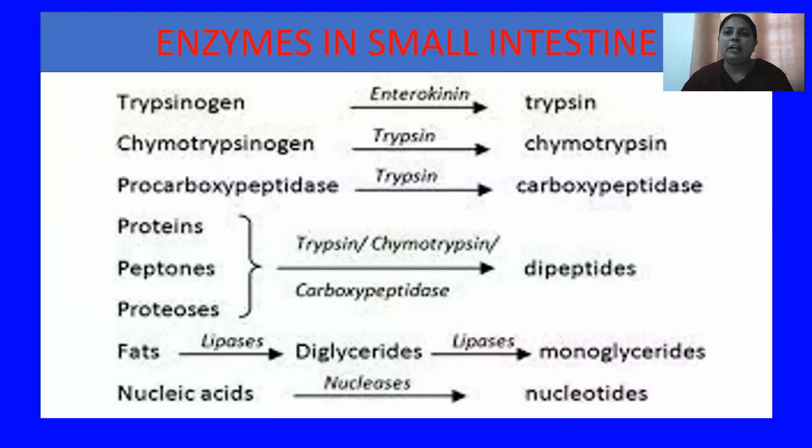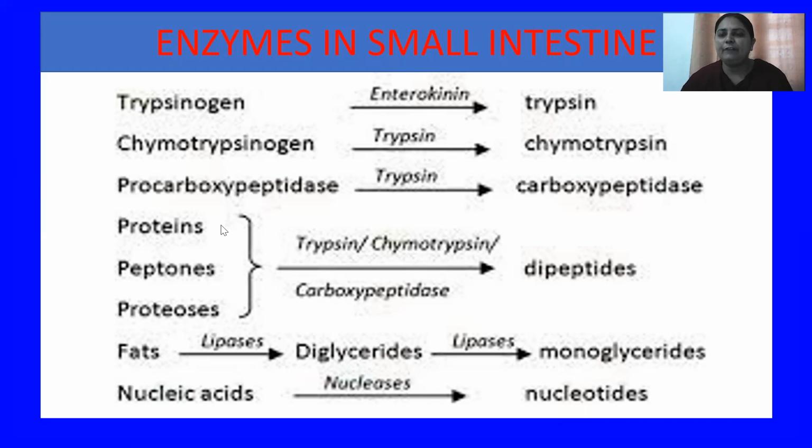Okay, children, here one flow chart is visible on your screen. There are different types of enzymes that generally work in your small intestine for digestion, but initially they are present in their inactive form. For example, the enzyme trypsin, which is the chief enzyme responsible for protein digestion, is present in its inactive form in your small intestine as trypsinogen. And besides trypsin, chymotrypsinogen is also there, which later activates to form chymotrypsin. Procarboxypeptidase is again activated by trypsin into carboxypeptidase.